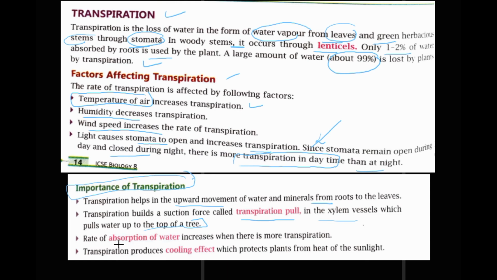Rate of absorption of water increases when there is more transpiration. More is the rate of absorption of water, more is the transpiration. Transpiration produces cooling effect which protects the plant from heat of the sunlight. It is a very good factor to protect the plant from the sunlight and from drying, right? So every phenomenon has a vital role.